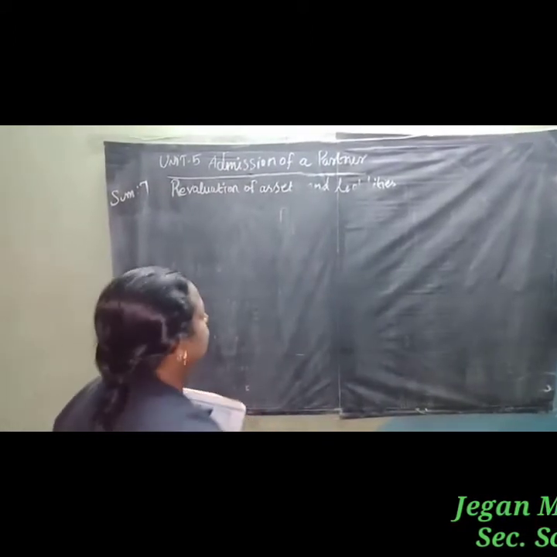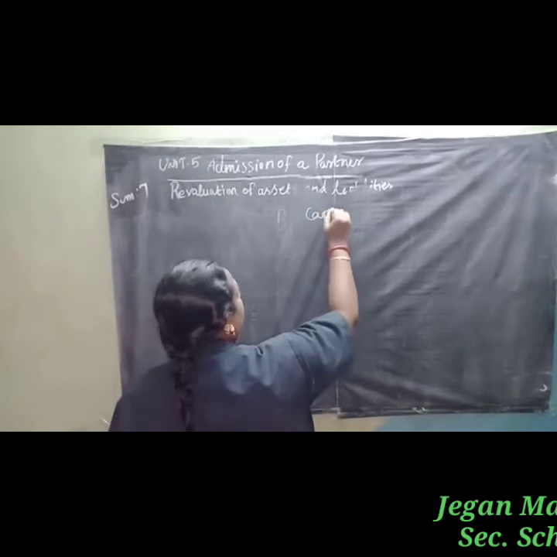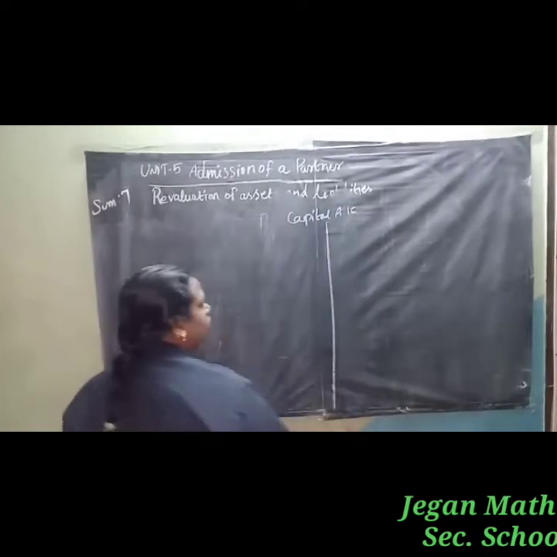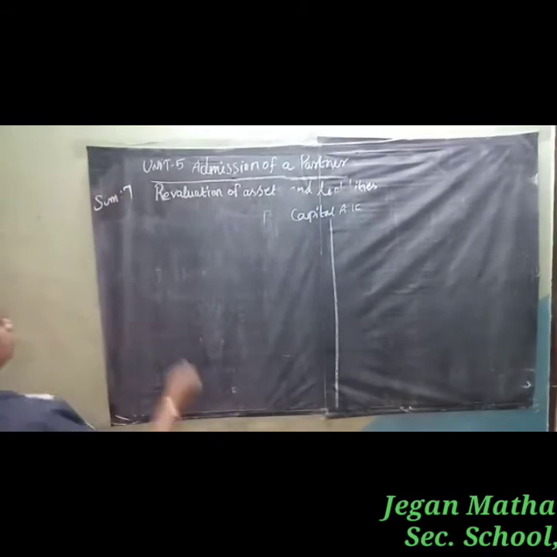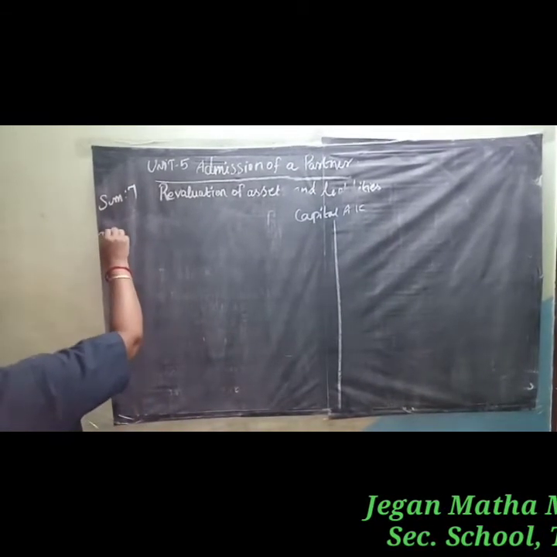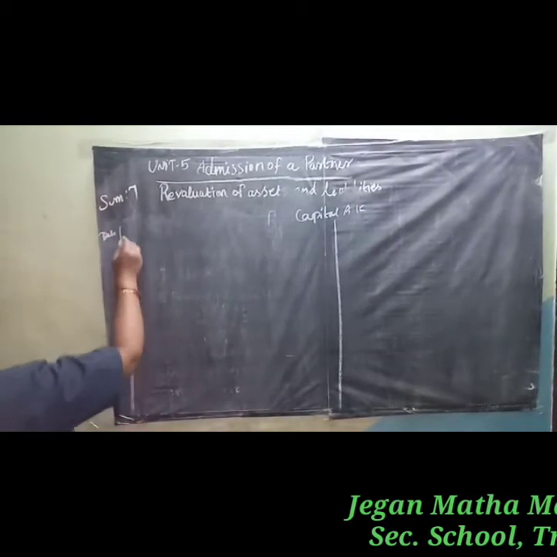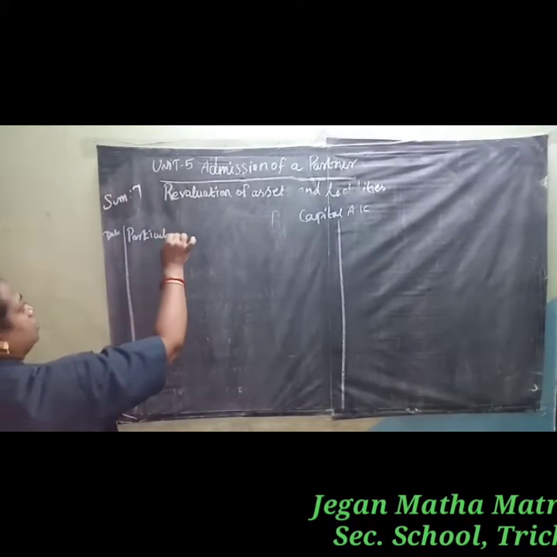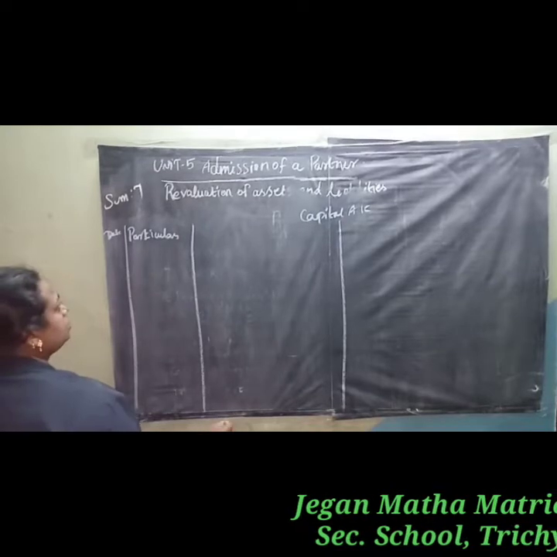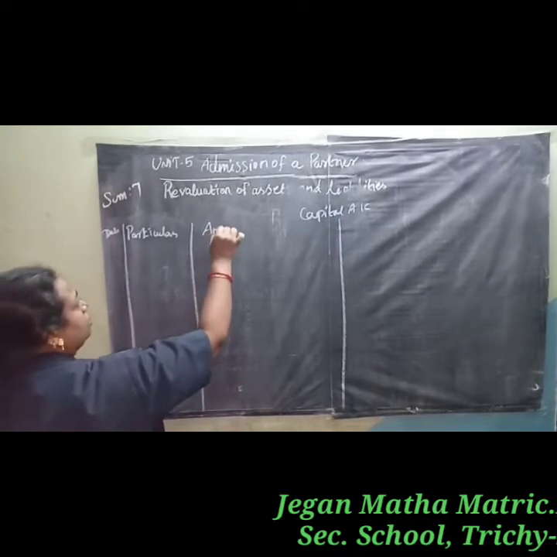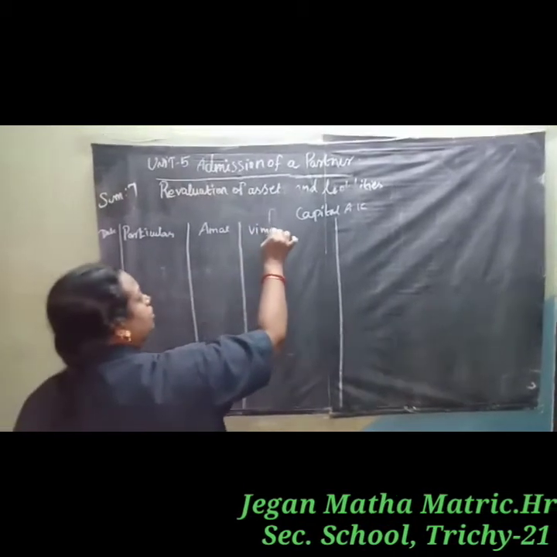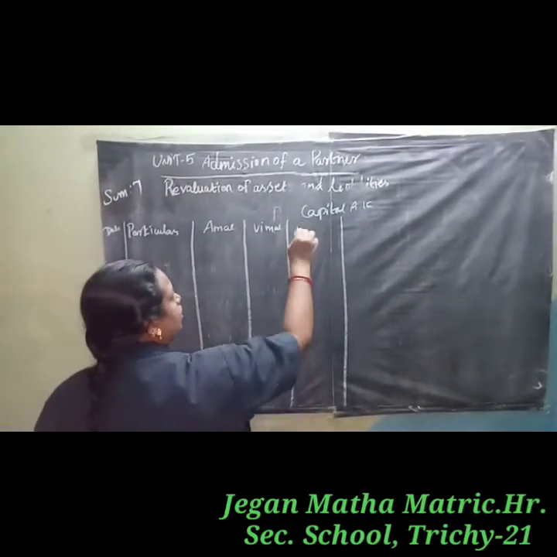Next, we are going to open the capital account for all partners. Date, particulars, partners: Amal, Vimal and Nirmal.